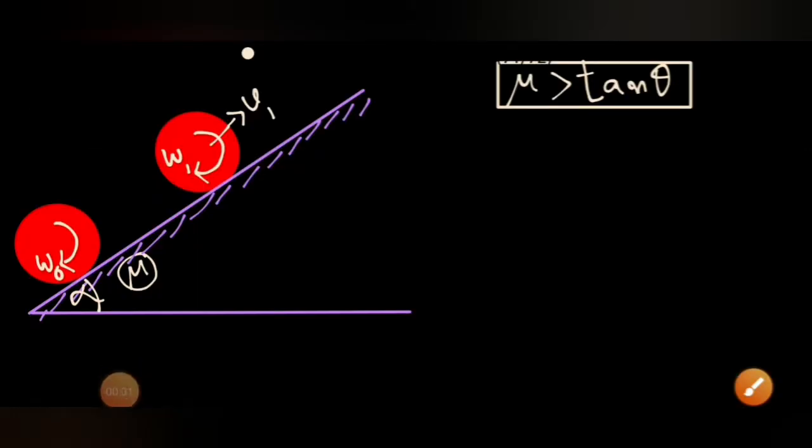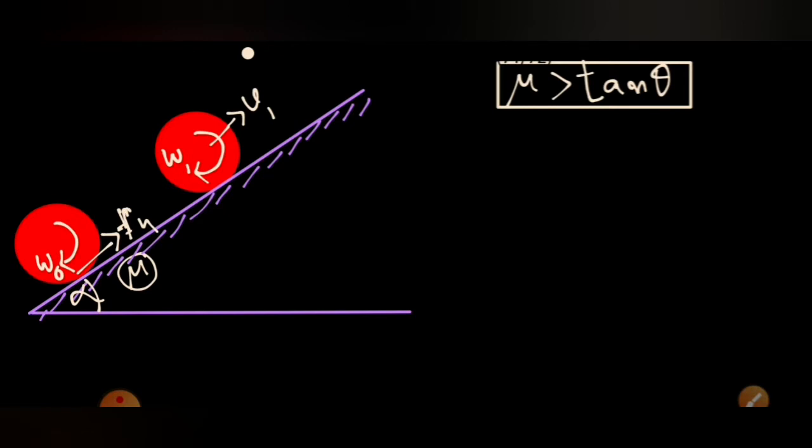This is a rough surface, and on it a cylinder is given some angular velocity omega naught. If it is given an angular velocity omega naught, then what will happen? There will definitely be sliding, since no translational velocity is given. So a friction force will act, in this case in the upward direction, and the friction force will be kinetic in nature.